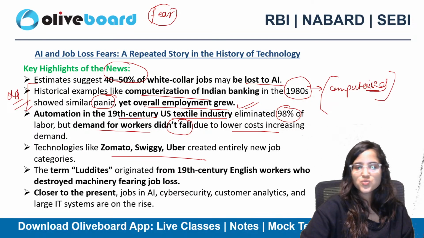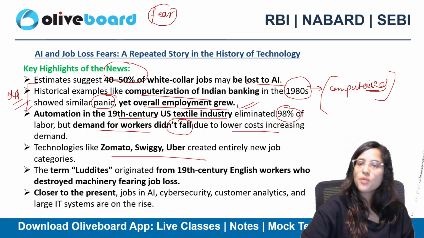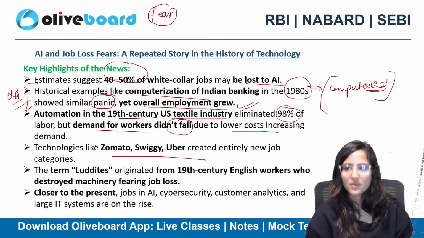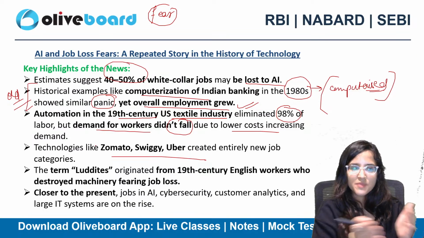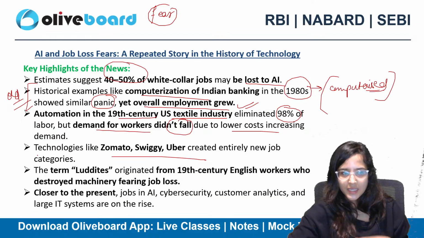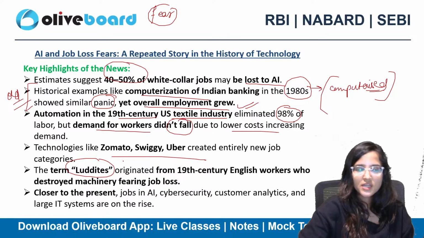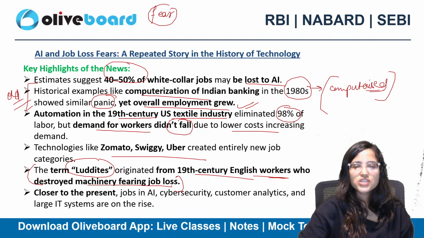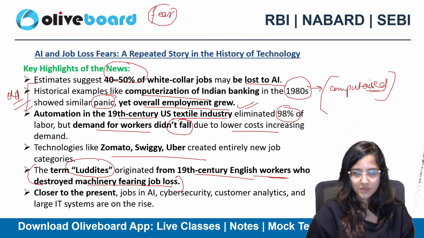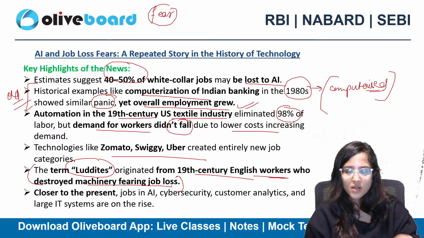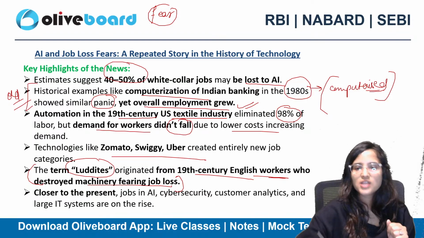Technologies like Zomato, Swiggy, Uber, they created entirely new job categories. So the demand for workers is going to be... They might be displaced from one area, but there might be new jobs in the other area. Okay? There's this word Luddites, which originated in the 19th century from English workers who destroyed machinery fearing job loss. But job loss actually did not happen in the net sense. If somewhere you are having loss of job, then somewhere else you are getting that job.